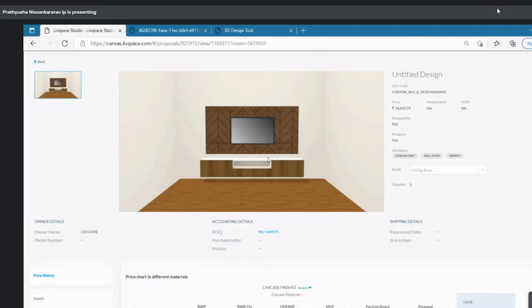So this will be the TV unit. This cabinet is of 1.5 feet. These are the 2 open shutters. This is a drawer, and these are the 2 open shutters. And the back side of this is just paneling to cover the wires and anything. So that is plywood or something else? Yes, it's plywood.